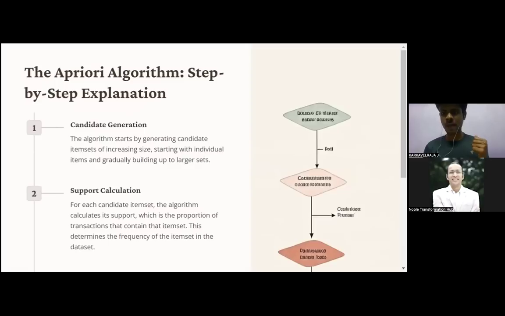Again, I'm mentioning, guys, today there is a buzzword called recommendation system everywhere. Wherever you go, any kind of app, any kind of store, any kind of thing, there is a recommendation system. This association rule is a base thing on top of which we are going to build a recommendation system.